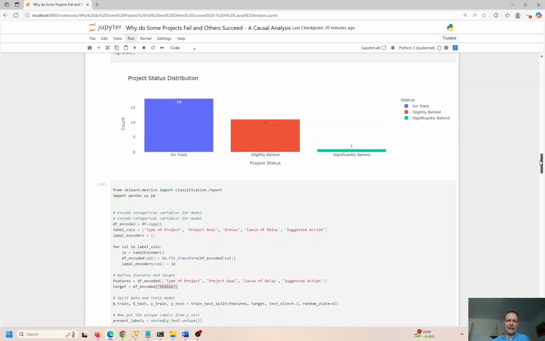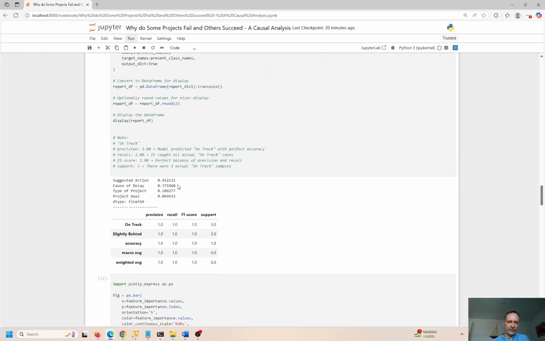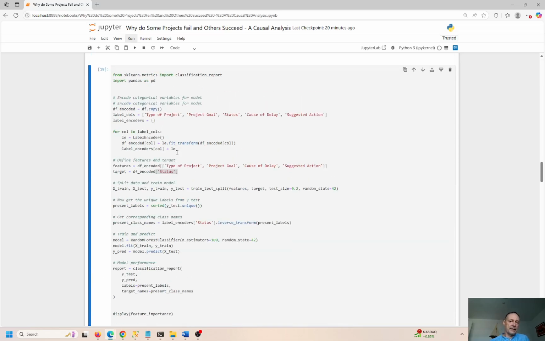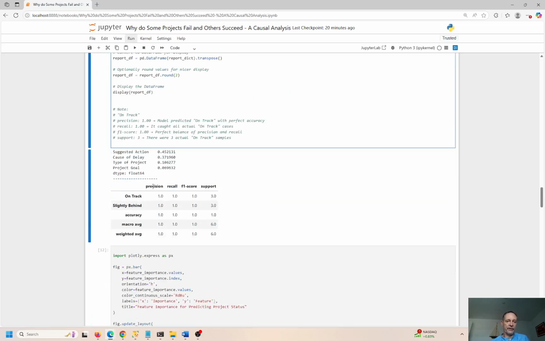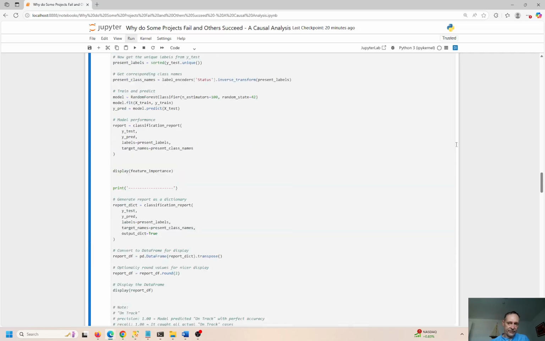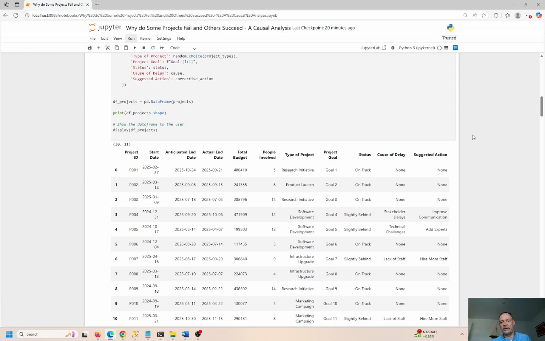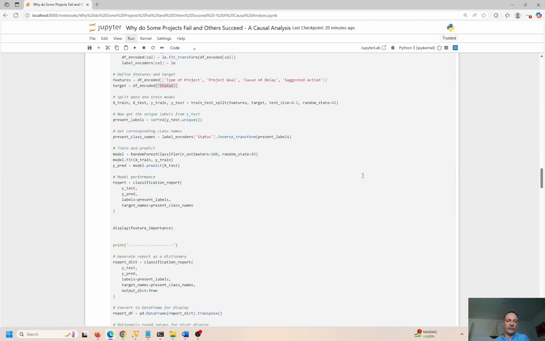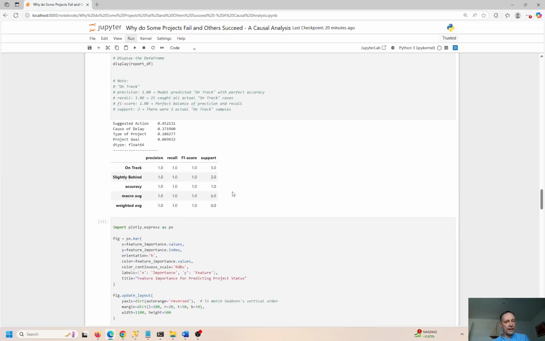So I think, what is that, like 80% total? 45 and 37. So a little bit, what is that? 4, 3, 7, 10, 87%, about 87% of the time. Most of the time, the cause of the status of the project to be delayed is driven by suggested action or cause of delay, right? So we know that feature importance is telling us that cause of delay, suggested action is driving the status about 87% of the time. And now this is what the classification report is telling us.